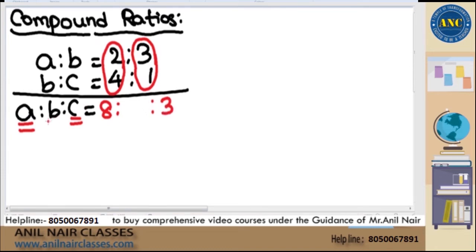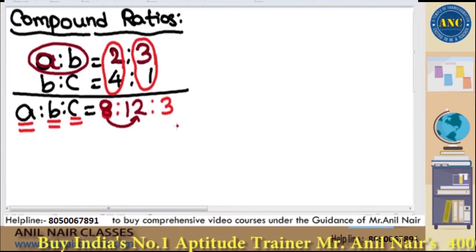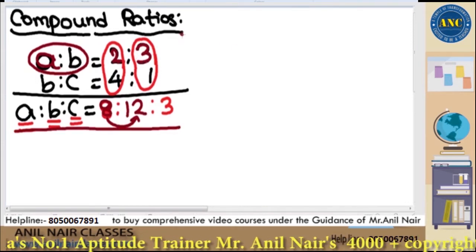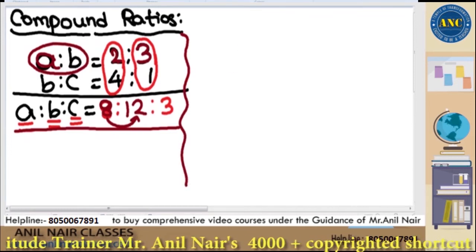Now the middle variable B is missing. This is nothing but A is to B. Compare with the original A is to B. In the original A is to B, the A value is 2, but here the A value is 8. 2 is becoming 8, so multiply by 4. 3 also multiply by 4. 3 into 4 is 12. That means A is to B is to C is 8 is to 12 is to 3.